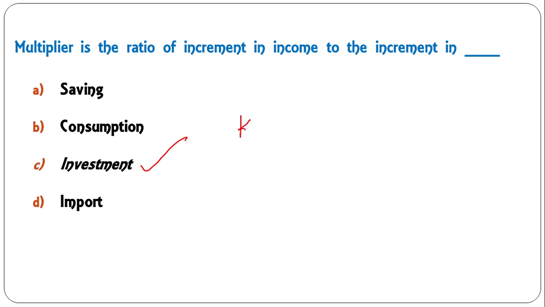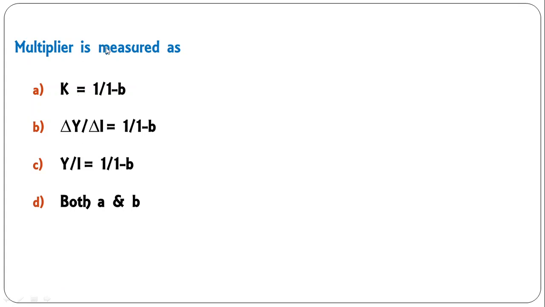This multiplier, which is always denoted by K, is the ratio of increment in income as a result of a change in investment. Okay, so C is the correct answer here. Multiplier is measured as K is equal to 1 upon 1 minus B, delta Y upon delta I is equal to 1 upon B, Y by I is equal to. So here, dear student, the correct answer is both A and B. A and B both are correct. So you should tick mark D. D is the correct answer.